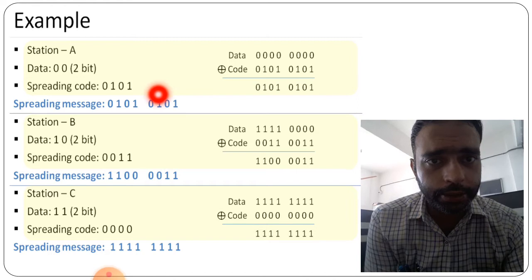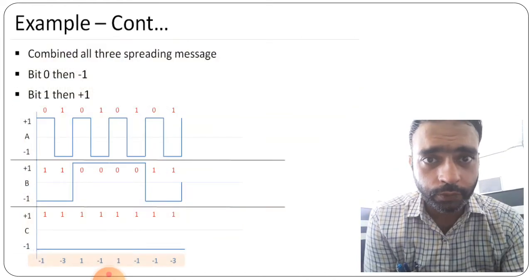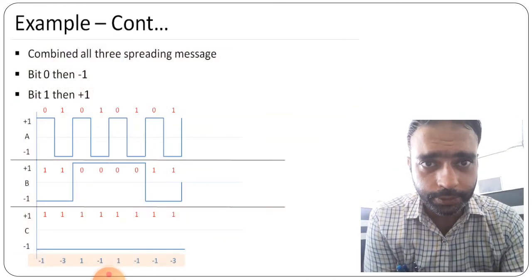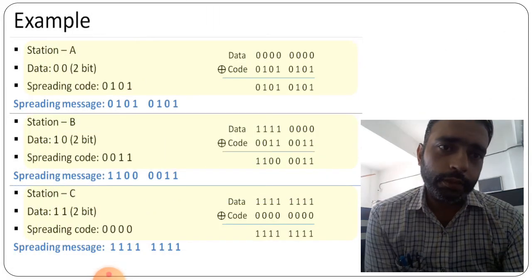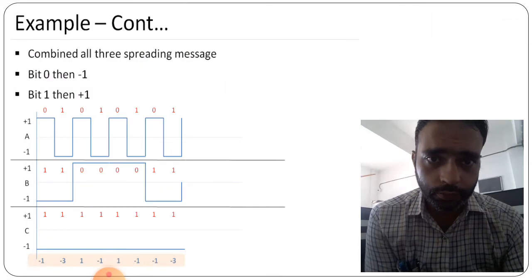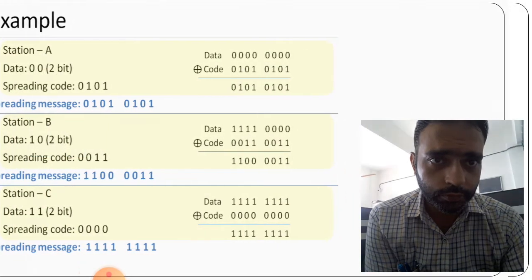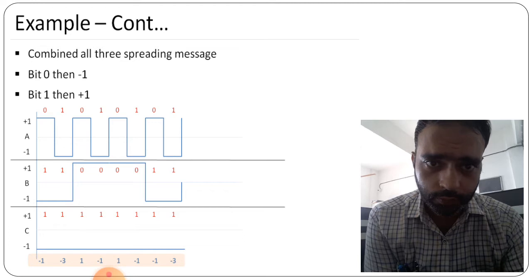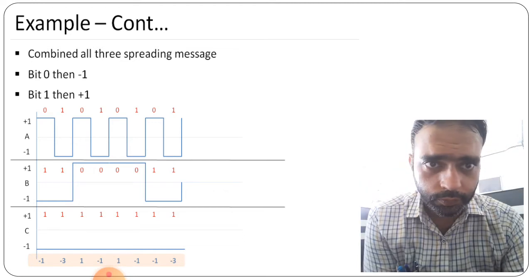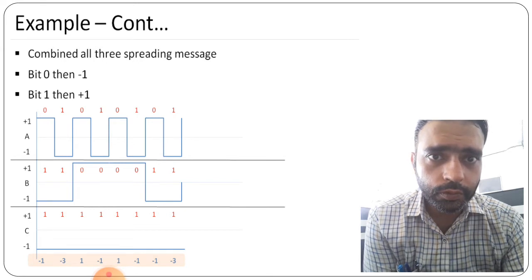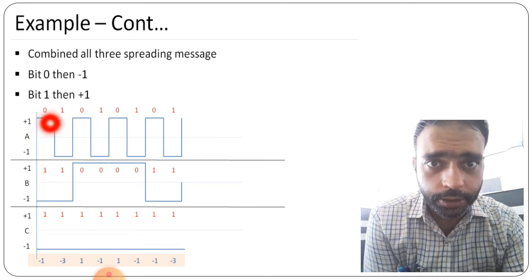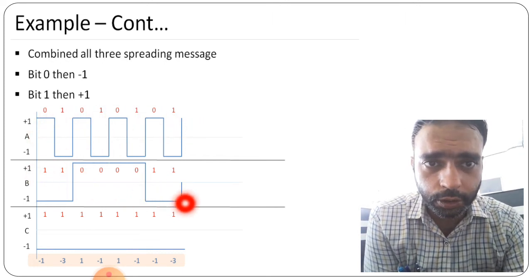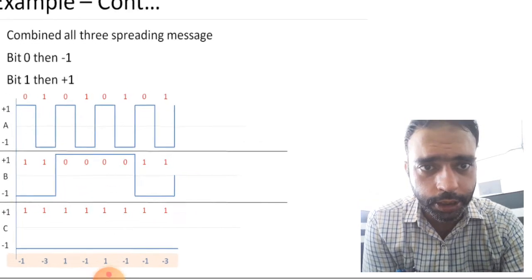When we combine these messages, we have to see what we get, that is 1 1 0 0. This is the spreading message that is written here. This is also the spreading message. This is for station C.